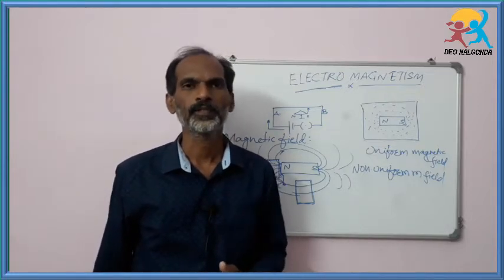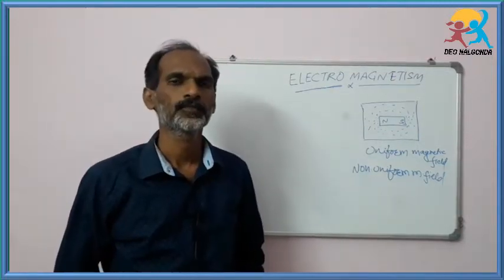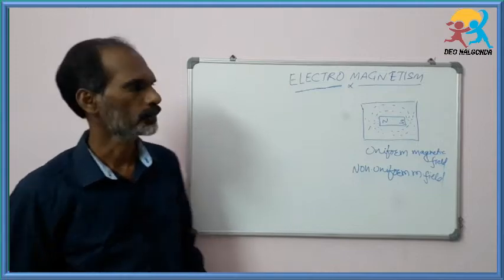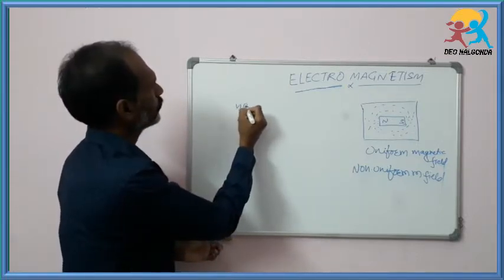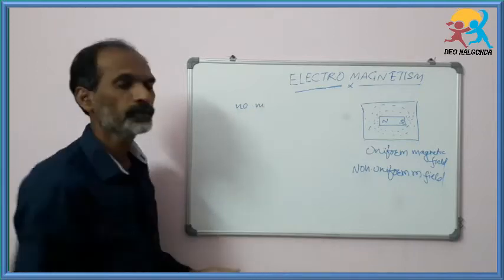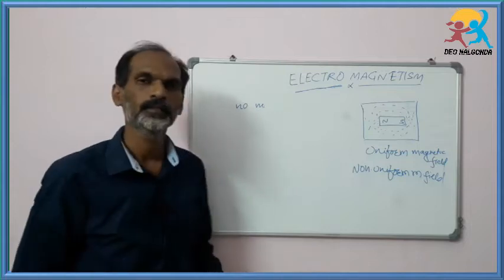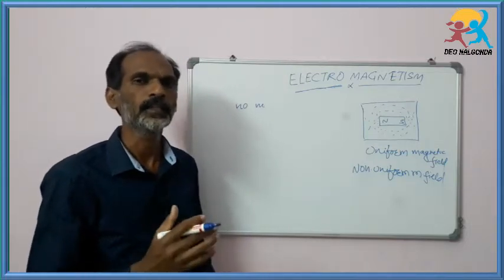Now we'll talk about magnetic flux. Now we'll discuss magnetic flux and magnetic flux density, okay. The number of magnetic field lines which are passing through a unit area cross section which we can imagine.